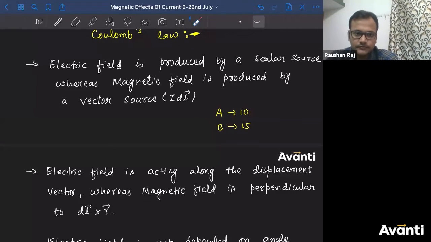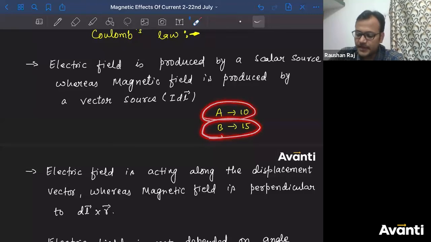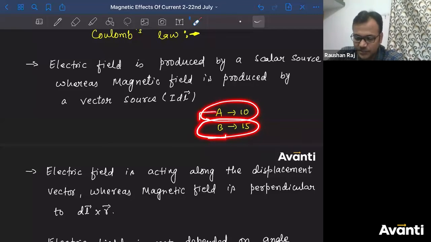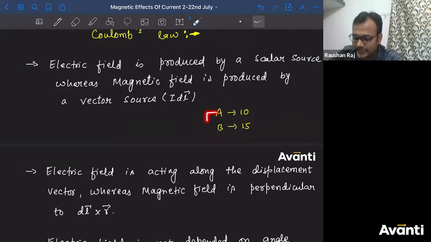बोलो बच्चा लोग. Can I say if the 10 mangoes have been given by A, 15 mangoes have been given by B, ठीक है? And if they are related with each other, that means he can take some mangoes from here and he can also take some mangoes from here. So can I say the total number of mangoes that has been used for exchange might be less than 25?